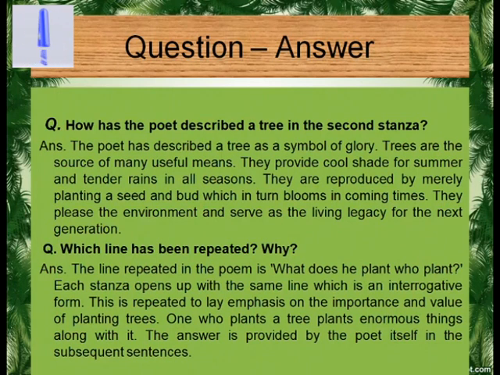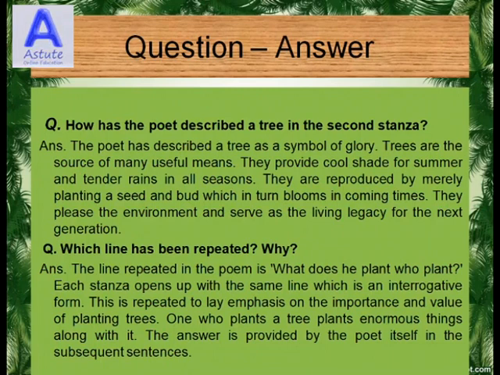The poet has described a tree as a symbol of glory. Trees are the sources of many useful means. They provide cool shade for summer and tender rains in all seasons. They are reproduced by merely planting a seed and bud, which in turn blooms in coming times. They please the environment and serve as the living legacy for the next generation.